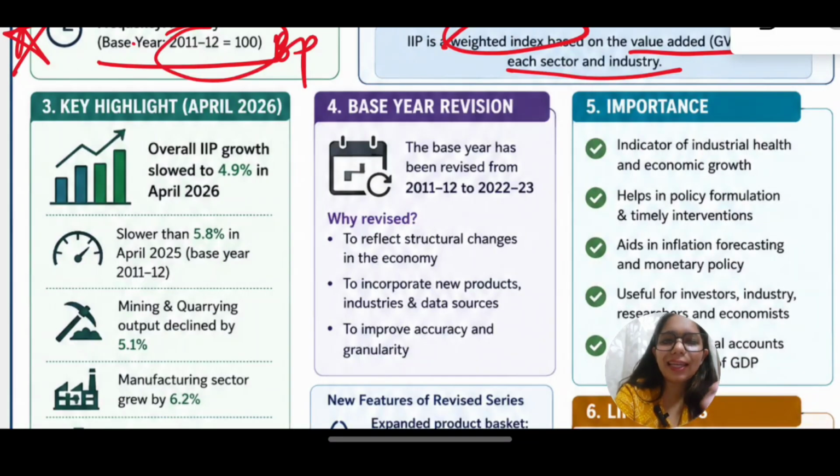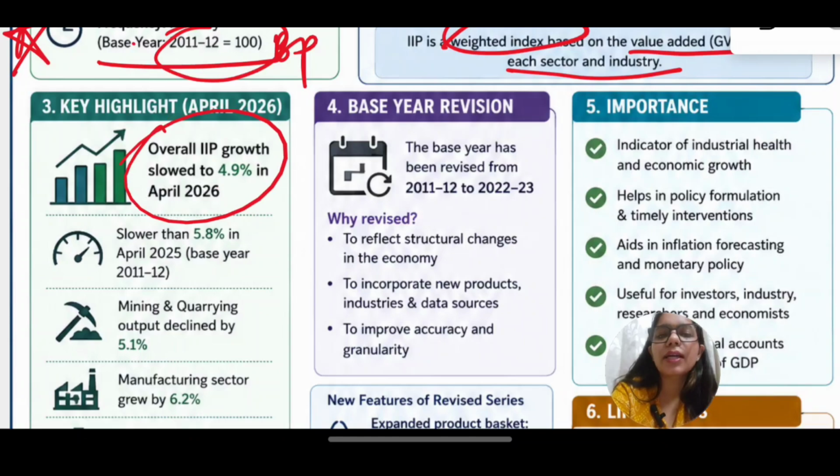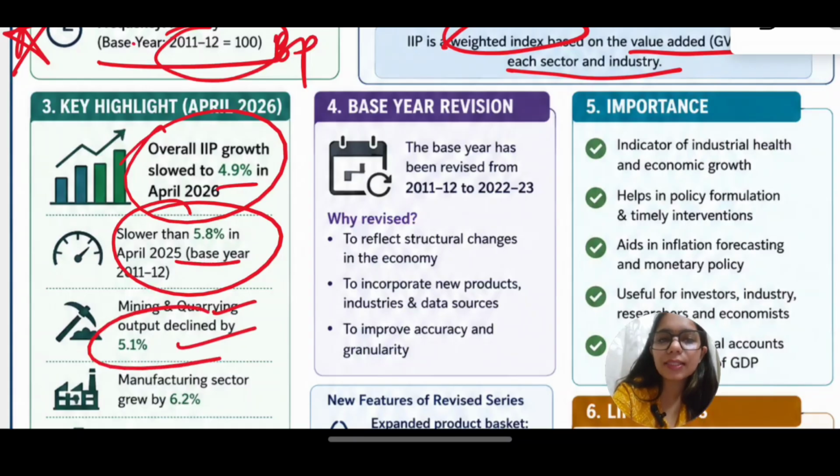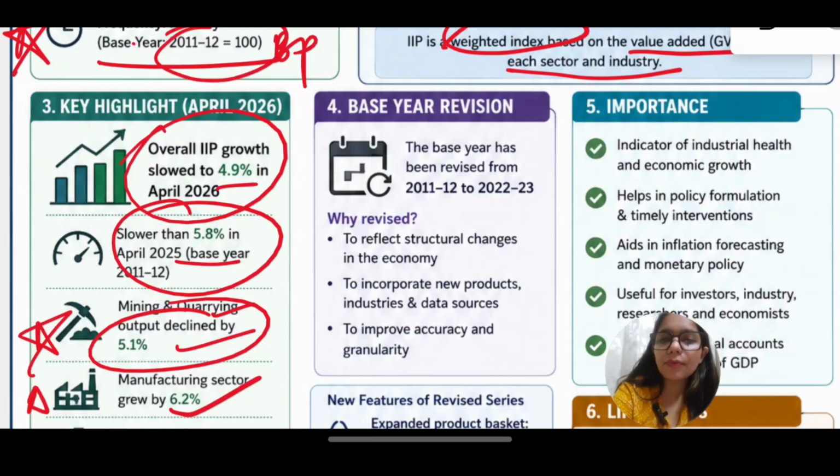Now the state of the article is that IIP growth has slowed down to 5%. It is slower than around 6% in April 2025, and mining and quarrying output has declined. So basically this is the main reason why the overall index has been declining. Manufacturing sector, however, grew by 6.2%.